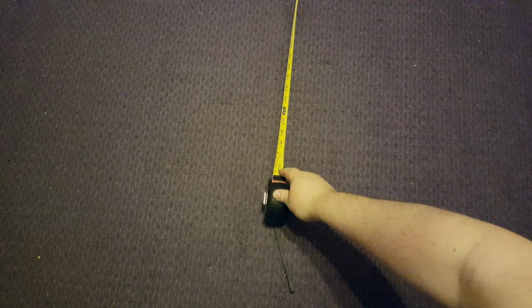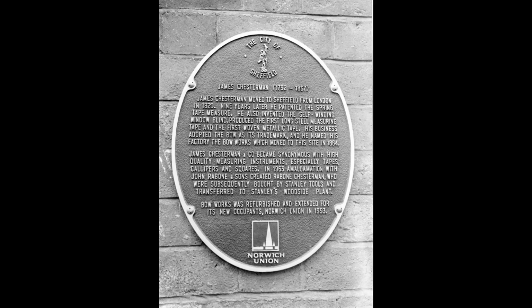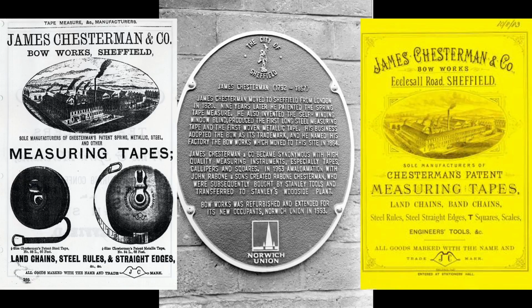Now fast forward a few millennia and we come to the birth of the measuring tape. The invention of the tape measure originated in Sheffield, England by a man named James Chesterman. James was a steelmaker. He came up with the idea to put graduated marks on long lengths of steel tape. His desire was to market them to surveyors as a lightweight alternative to the bulky surveyor's chains. He patented the spring tape measure in 1829.